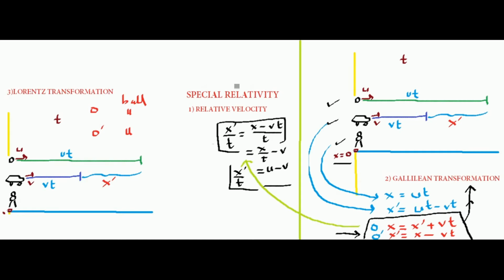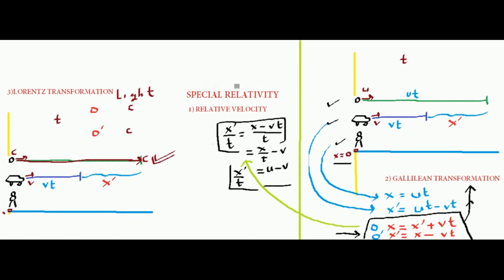Instead of the ball, if this were a light pulse moving at a velocity c, look at the diagram. It is true in case of light. If a pulse of light moves in the x direction, then the stationary observer calculates the velocity of the light as c, and amazingly the driver who is moving towards the light at a velocity v also calculates the velocity of the light as c.